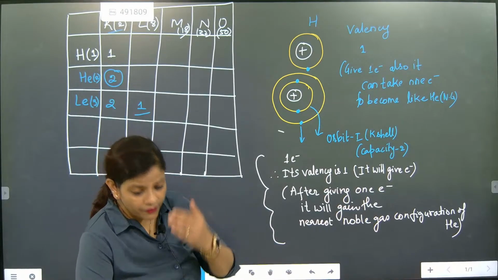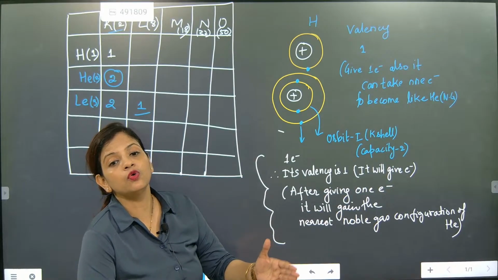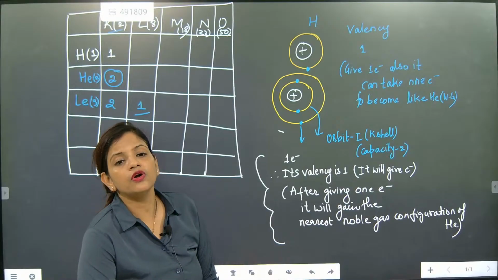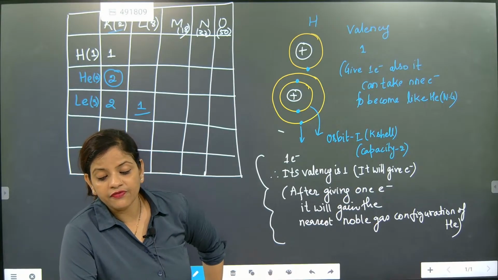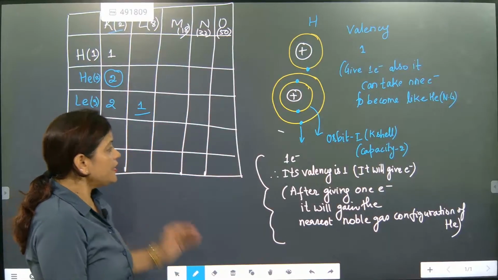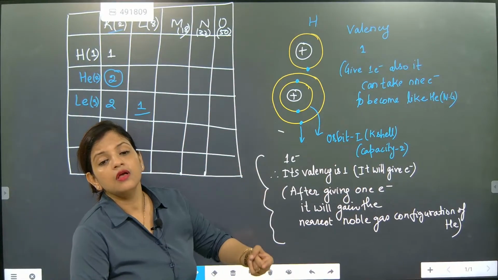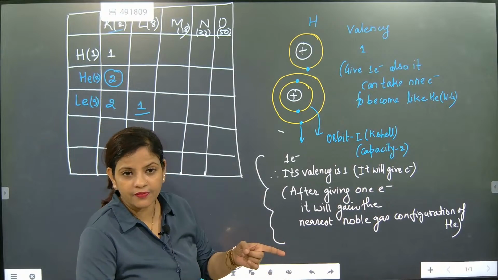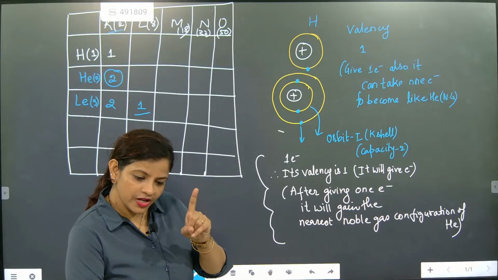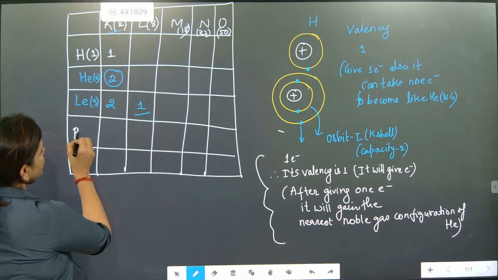Every element of the periodic table wants to become like whom? Noble gases, because they are the ideal gases for them, and everyone wants to become like them only. Understood? Now, can we go for the next one? So lithium can have the configuration of helium after losing how many electrons? One or two? Very good. One electron.